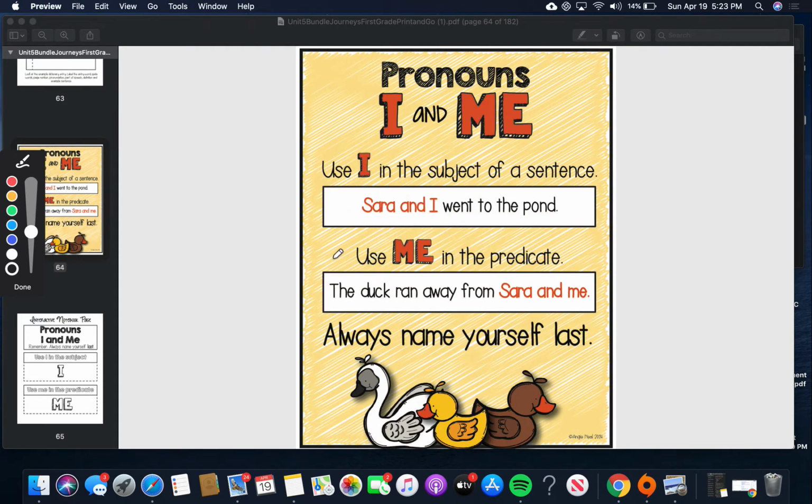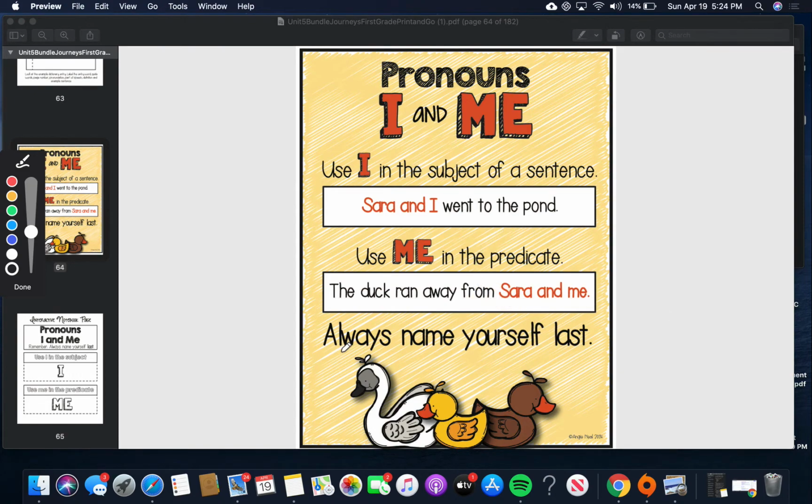Okay, and then when we use me, it's going to be in the predicate of the sentence. Usually the predicate is at the end of a sentence, but what a predicate is, is what happens in the sentence. So in this, the subject of this sentence would be duck. Okay, duck is the subject of that sentence. The duck ran, that's the thing that they do, away from who? That's the predicate, Sarah and me.